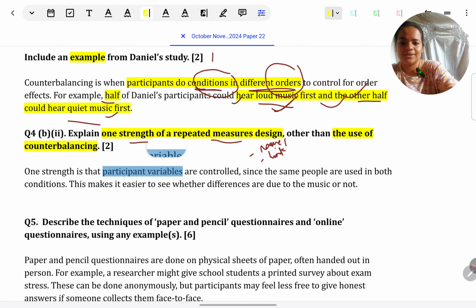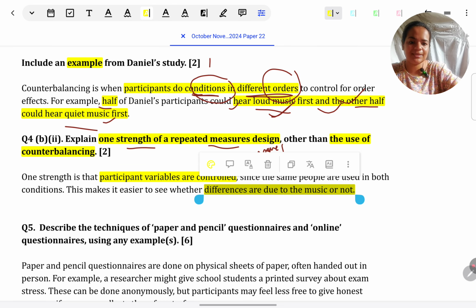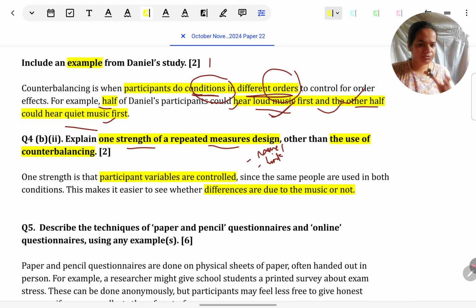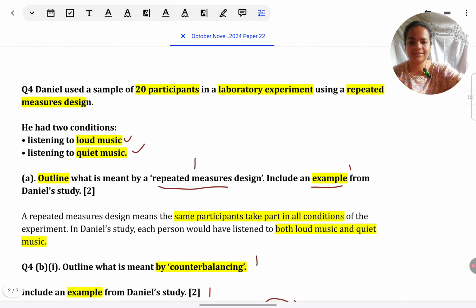So as I told you, let's look at the model answer. First, just name it: participant variables are controlled. Next, in Daniel's situation, it helps us to see whether differences are due to the IV or not, due to music only or because of something else. Actually, we always write in the tone of whether the differences are because of the IV or some other participant variable.